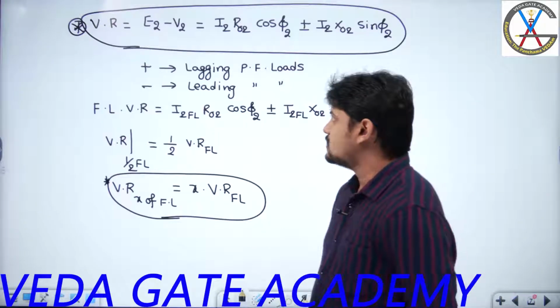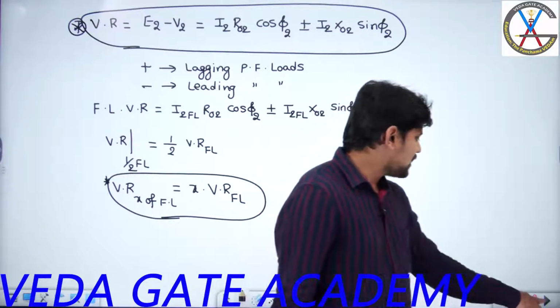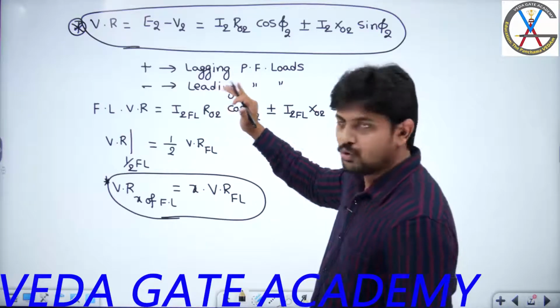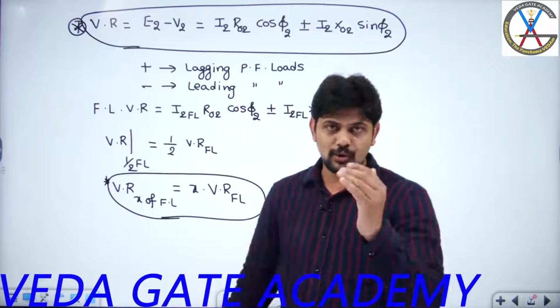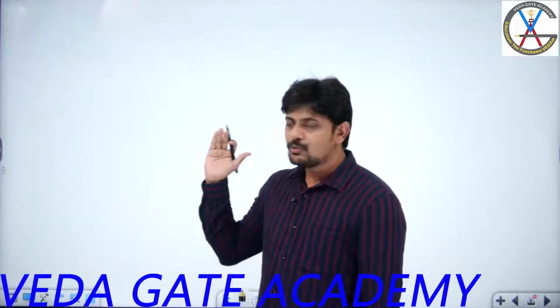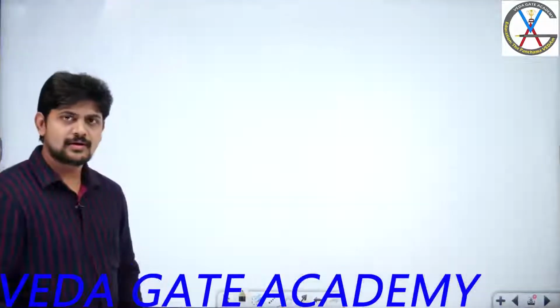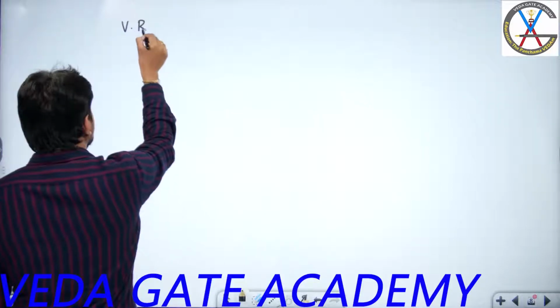Once you understand this, now I will try to write the expression in per unit quantities. So this is my actual voltage regulation. Let us see how to write the expression in the per unit system. Now we will calculate the per unit voltage regulation.